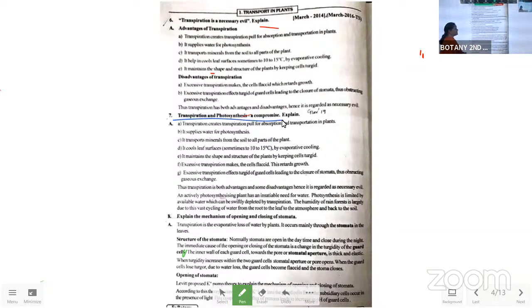That is, transpiration and photosynthesis, a compromise. They need to compromise. So without that, the plant life will not be normal. Without compromising, the life will not be normal. This is what the plants are teaching us, indirectly and directly. What we have to learn from them is that they have different parts doing different functions.